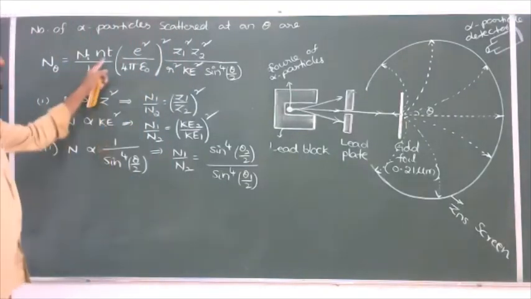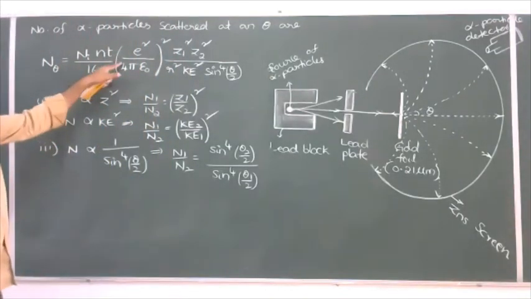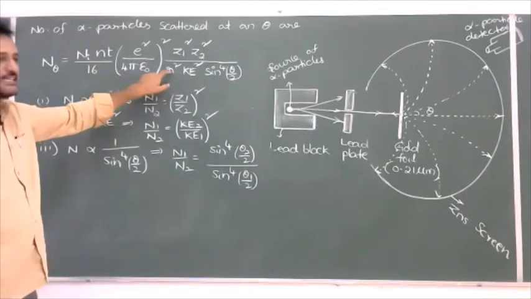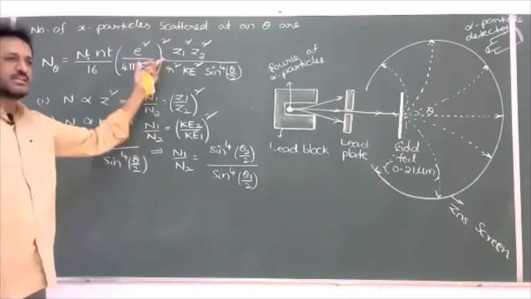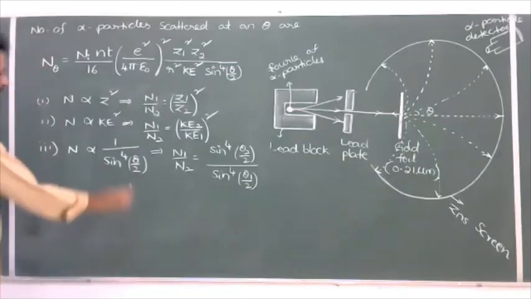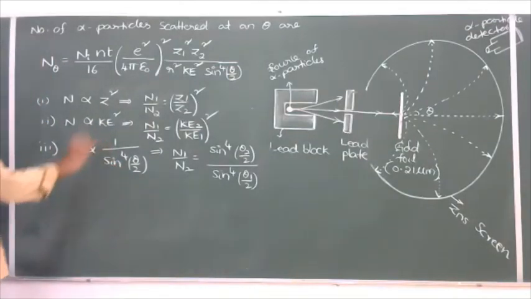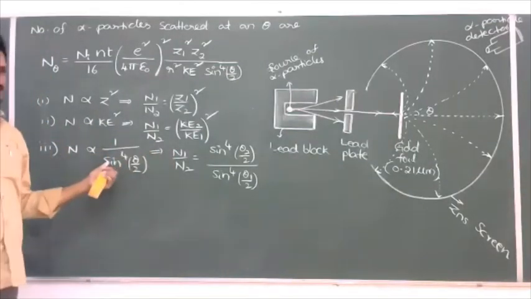It is also directly proportional to thickness. Whenever the distance between the slit and screen and gold foil is changed, the alpha particles scattered may also change. So from this, sometimes problems may be given. I'll give one simple problem. Try this one.